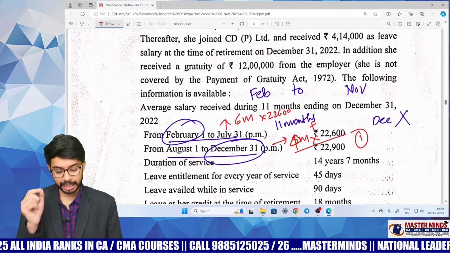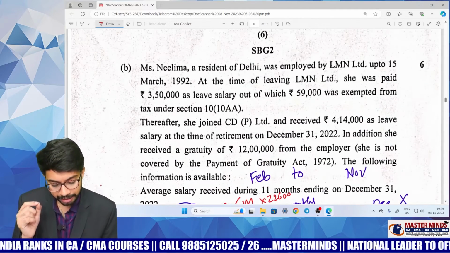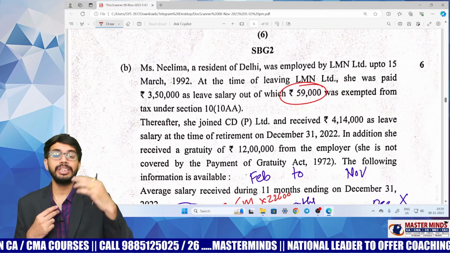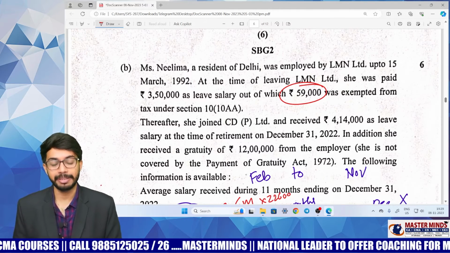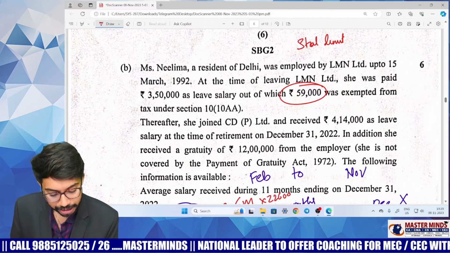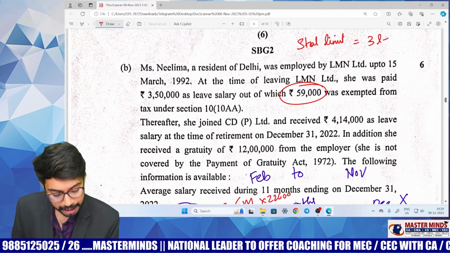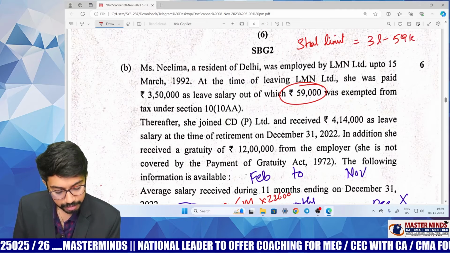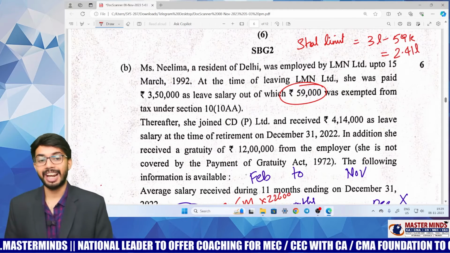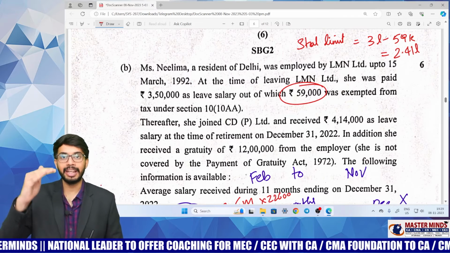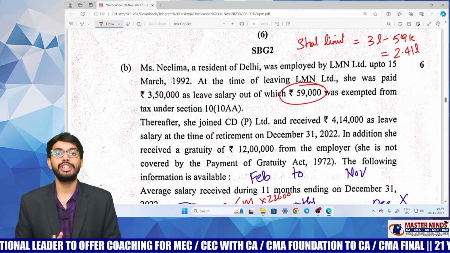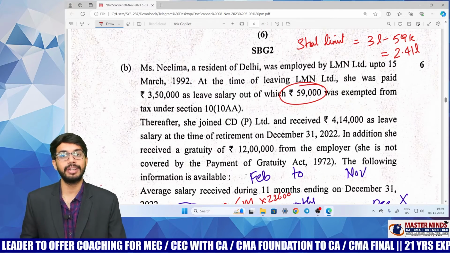Another accident spot is she already received exemption of 59,000, and the second time she is claiming exemption for leave encashment. Now this time the statutory limit is not 3 lakhs. The statutory limit is 3 lakhs minus 59,000, which will be 2,41,000. That is another accident spot. So when you are calculating exemption for leave encashment, you should not take the statutory limit as 3 lakhs. You should take the statutory limit as 2,41,000.